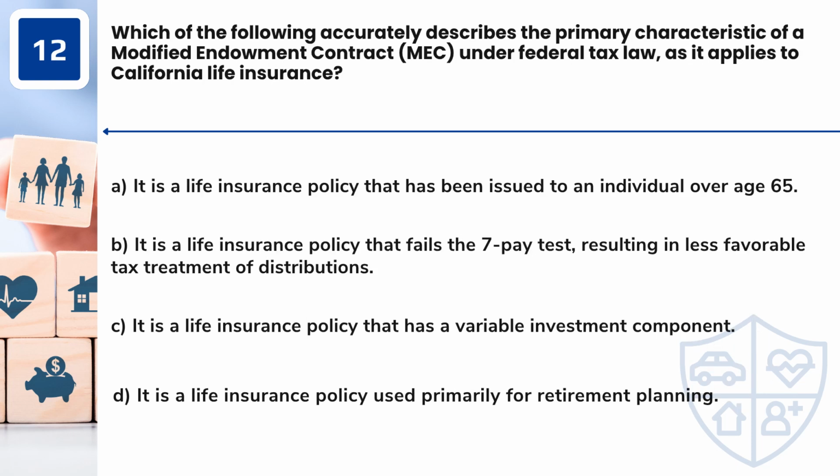Question 12. Which of the following accurately describes the primary characteristic of a modified endowment contract, MEC, under federal tax law, as it applies to California life insurance? A. It is a life insurance policy that has been issued to an individual over age 65. B. It is a life insurance policy that fails the 7-pay test, resulting in less favorable tax treatment of distributions. C. It is a life insurance policy that has a variable investment component. D. It is a life insurance policy used primarily for retirement planning.